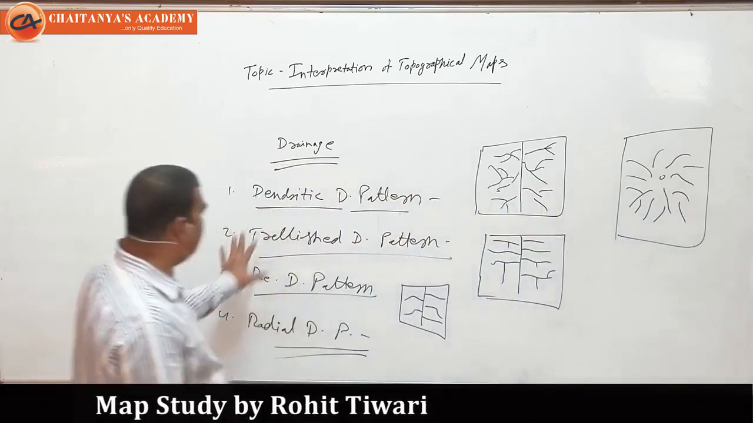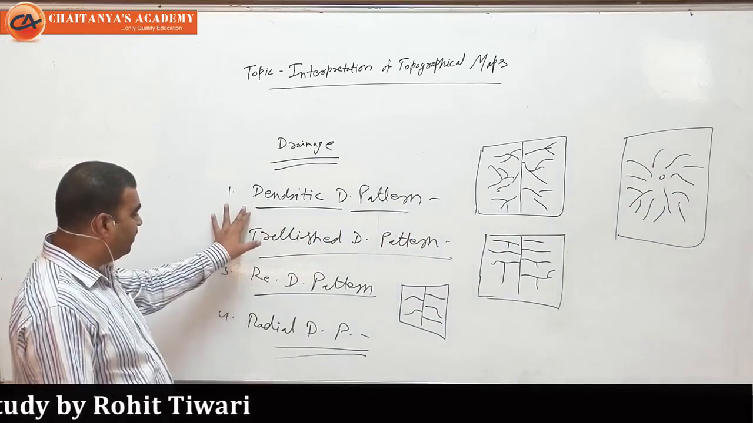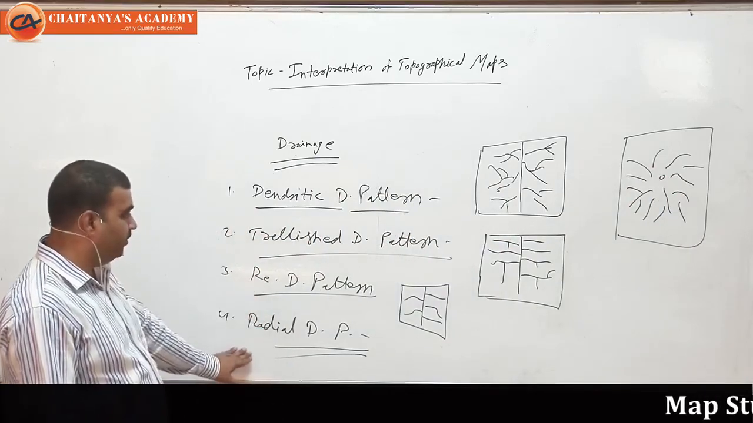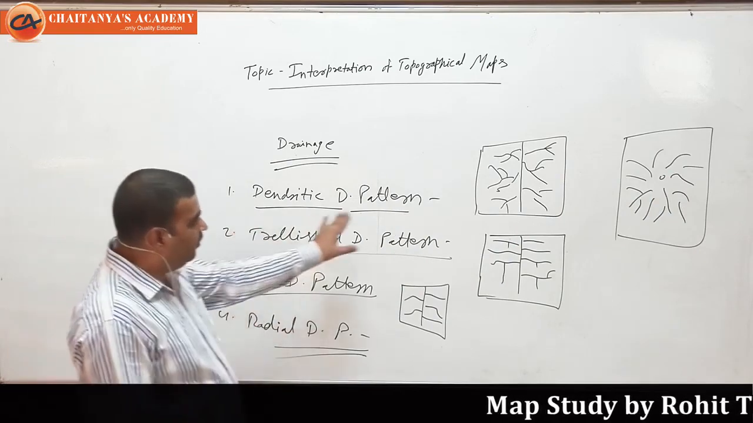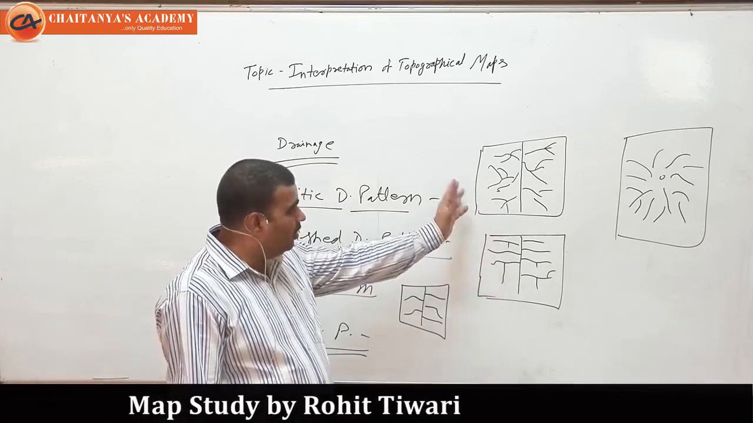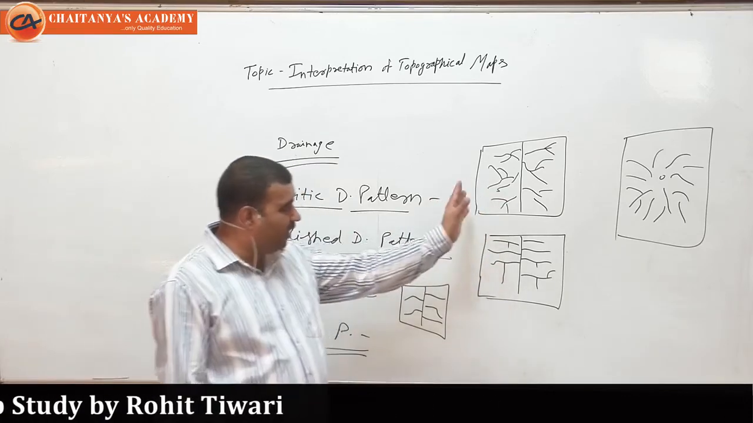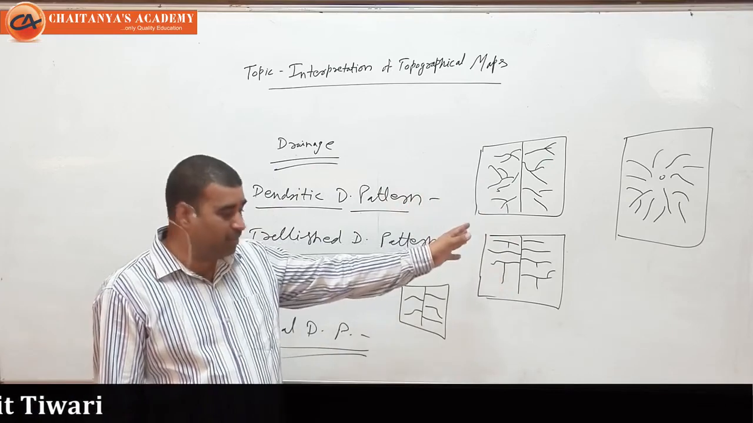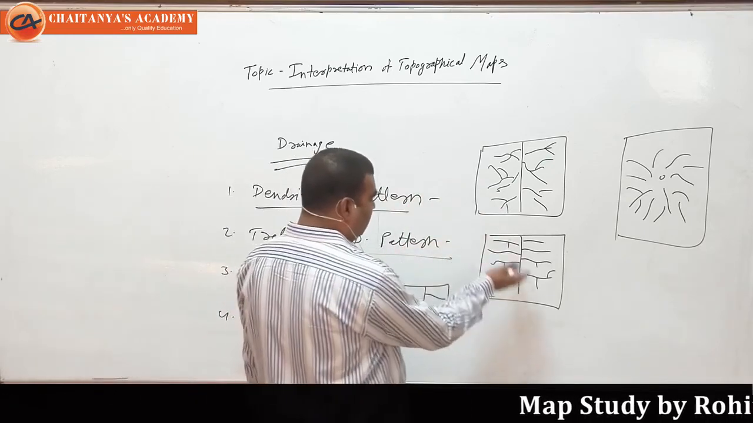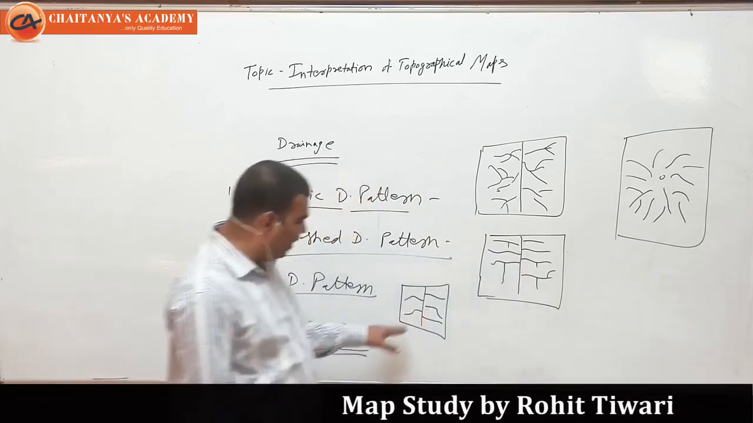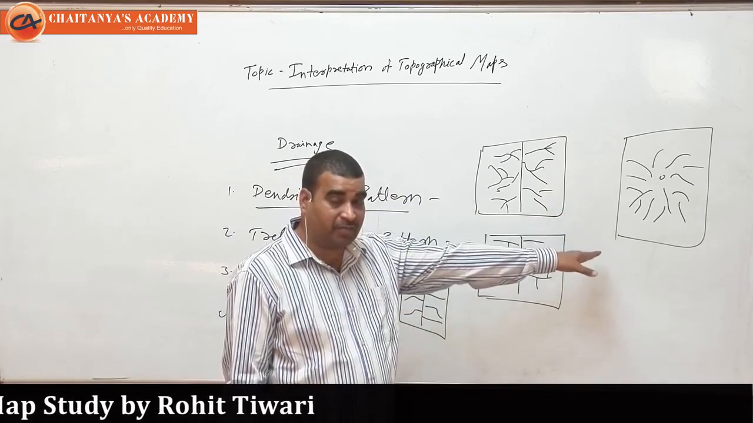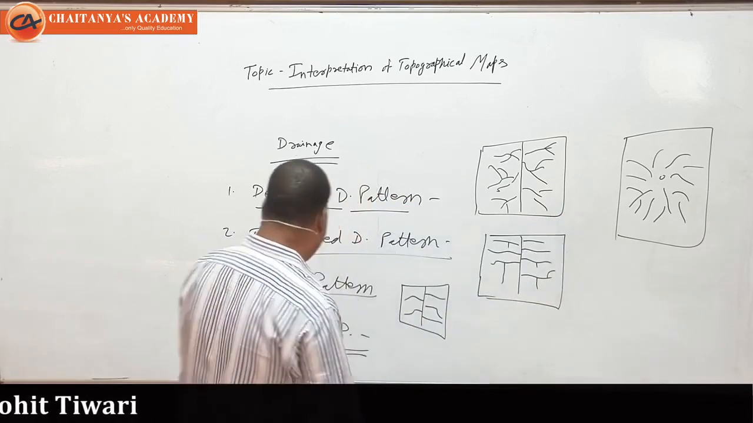So we have a total of 4 types of drainage pattern: dendritic, trellis, rectangular and radial. Dendritic, streams or tributaries join the main river from different sides, and it looks like branches of a tree. Here 90 degree, but they are closely spaced. Here parallel, but widely spaced. Here the tributaries move in all directions from any hill. So it is called the radial drainage pattern.